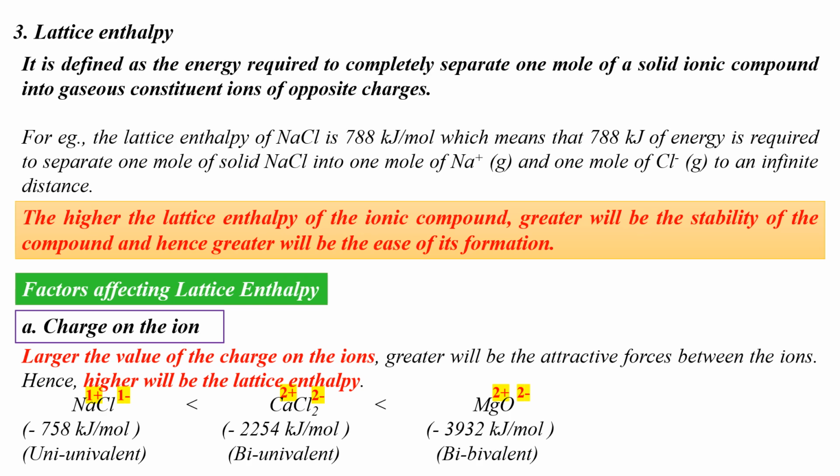If the value of lattice enthalpy of an ionic compound is large, it means greater energy is required to separate 1 mole of that ionic compound into its constituent gaseous ions. The ionic compound is then highly stable because you are supplying a large amount of energy to separate it. So that means the ionic compound is highly stable and hence greater would have been the ease of its formation.